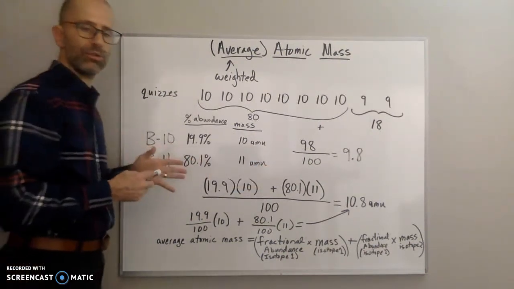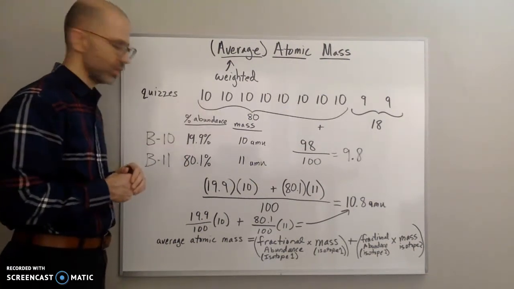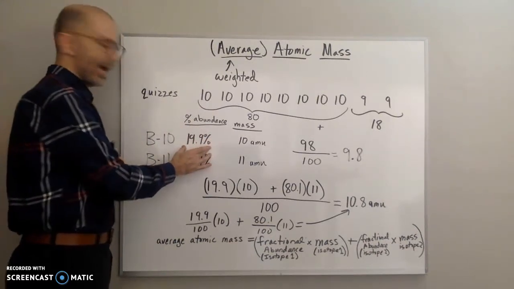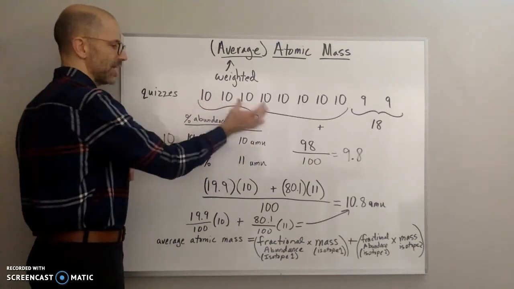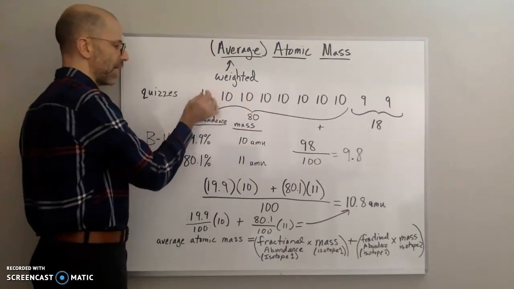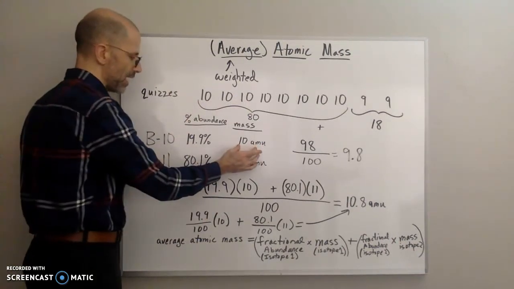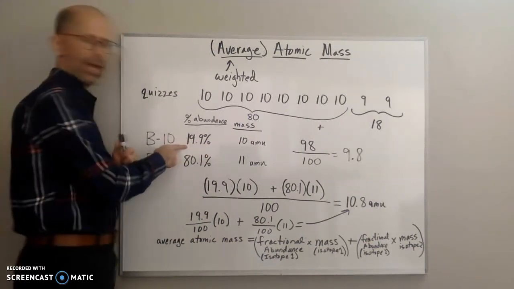So to find the weighted average, I do the same thing I did with the quizzes. I take the amount that I have and I multiply it by the mass, in the same way that I take the number of quizzes I have and multiply by the points that each quiz has. So the mass times the amount, and I treat this as out of 100.